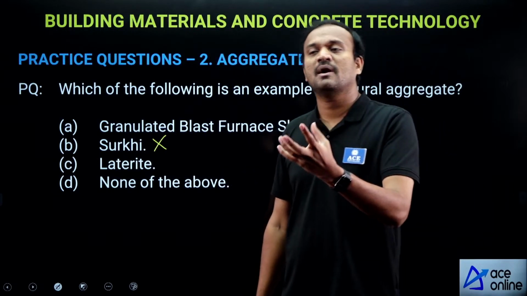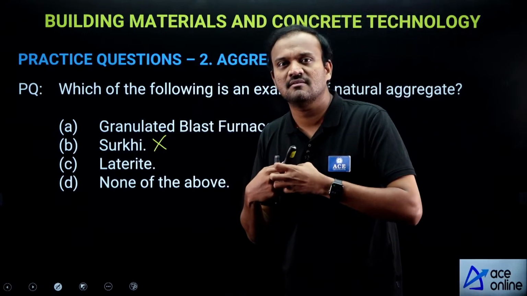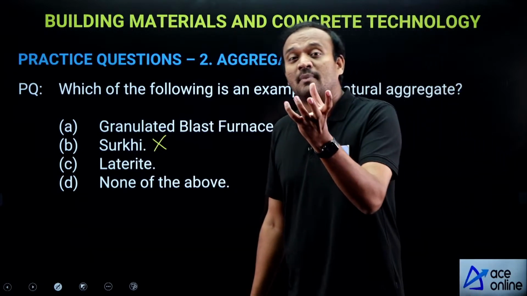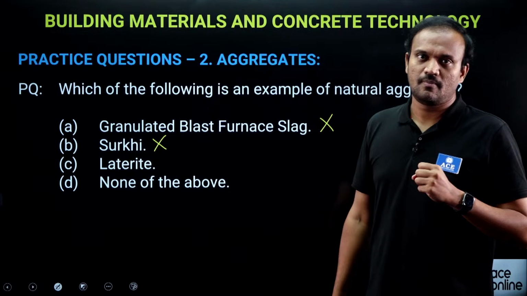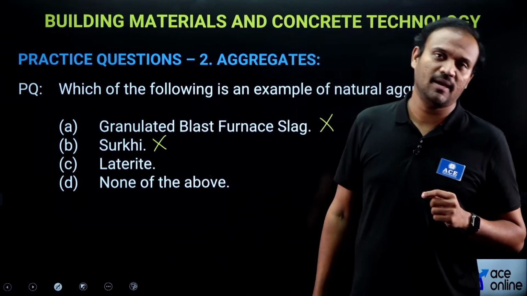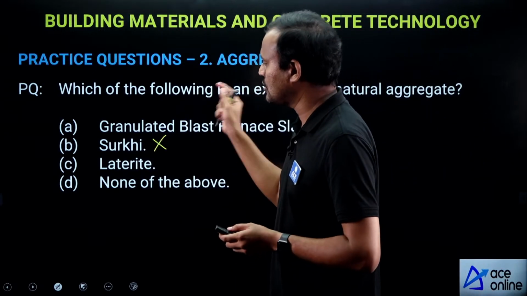We make bricks by burning clay. Because of the fusion of clay particles, bricks are formed. Now, by crushing the bricks, you get an artificial fine aggregate called surki. So, not the right option.